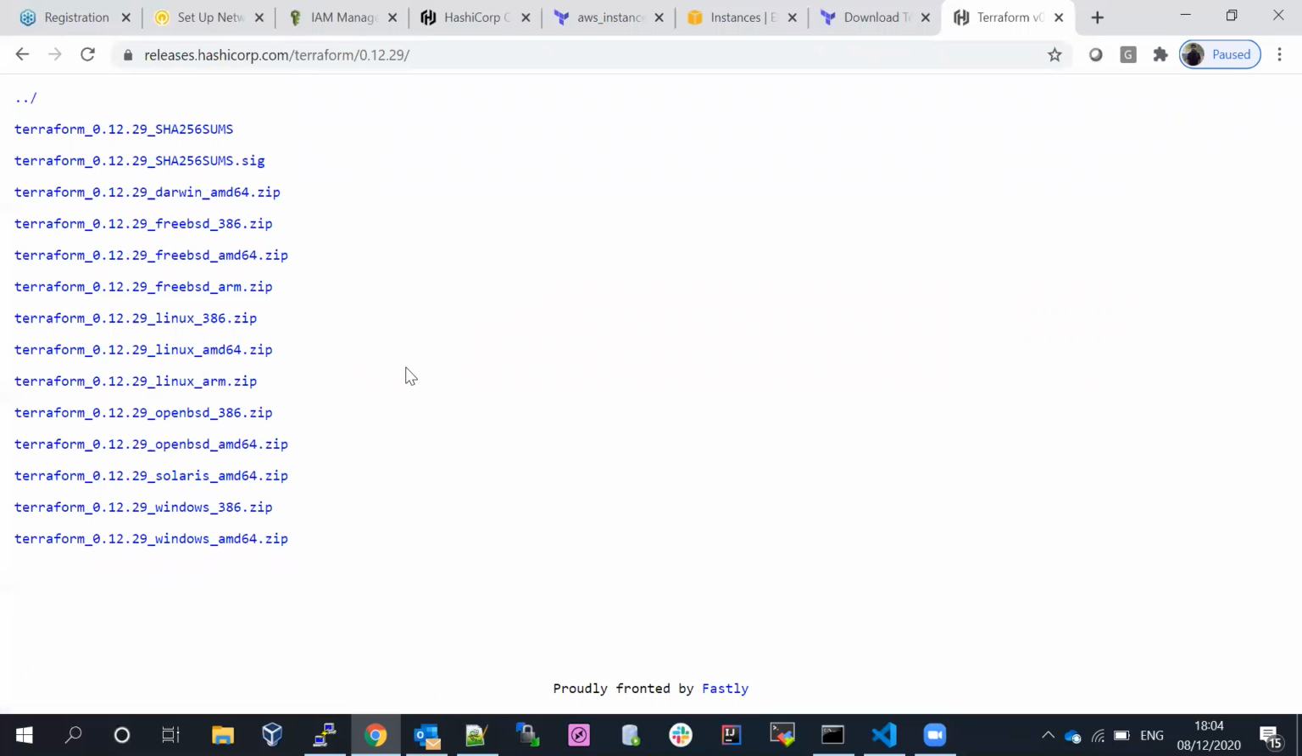Okay, in that case, what I will do is install Terraform in both Linux and Windows environments.